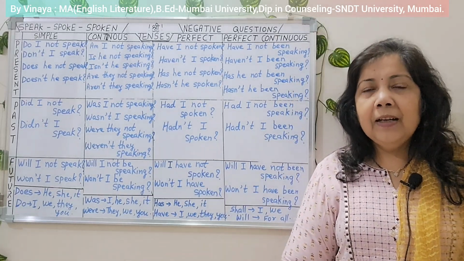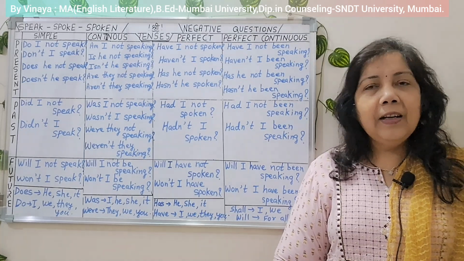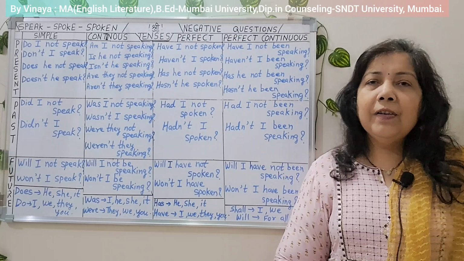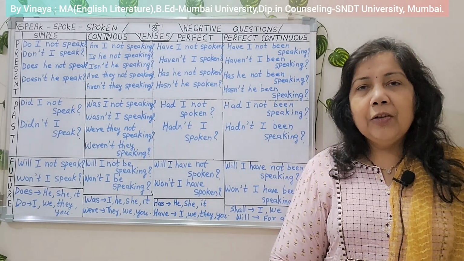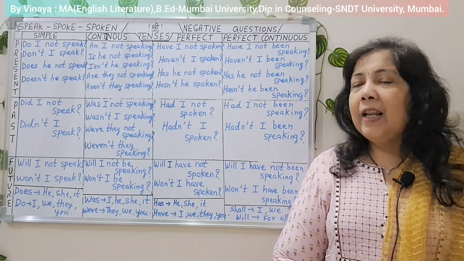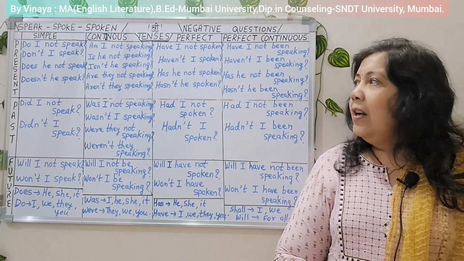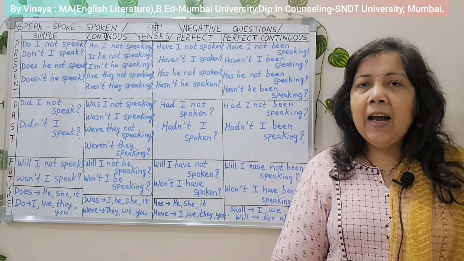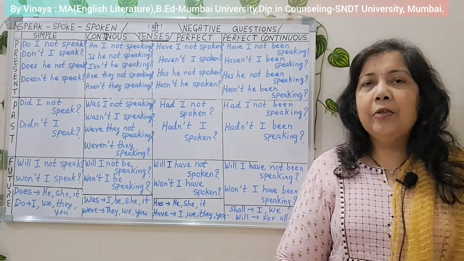Second, does he not speak? Short form, doesn't he speak? Now when to use this tense? This tense is used when you want to describe usual routine actions, habitual actions, regular actions or universal truths. Today we are taking negative questions, so not is used everywhere. And short form also we'll use, because while speaking we do not say do I not. Instead of that we say don't I. So short form is also used.